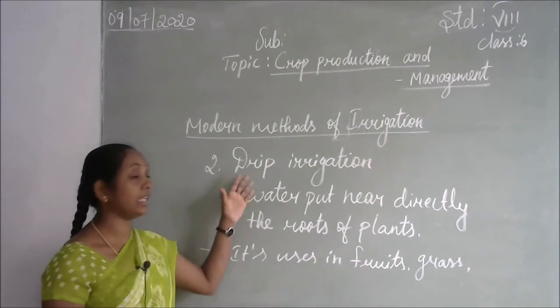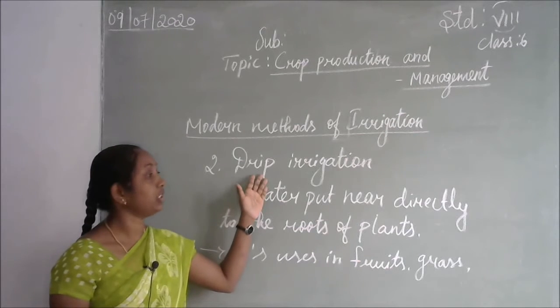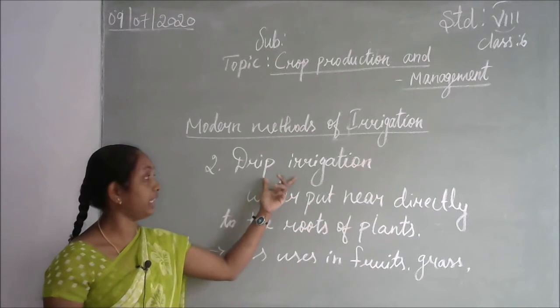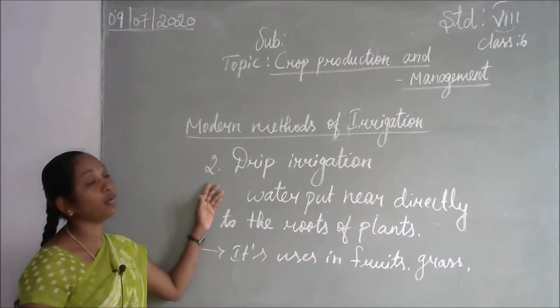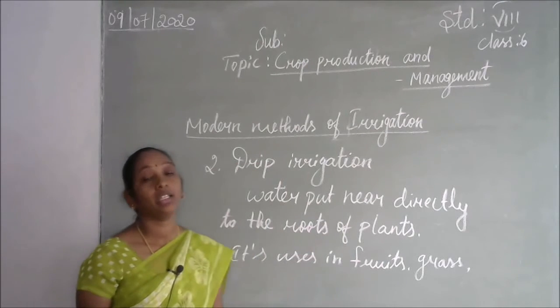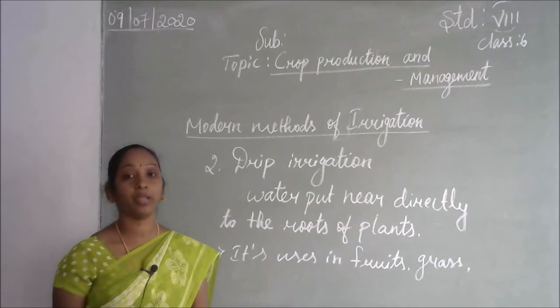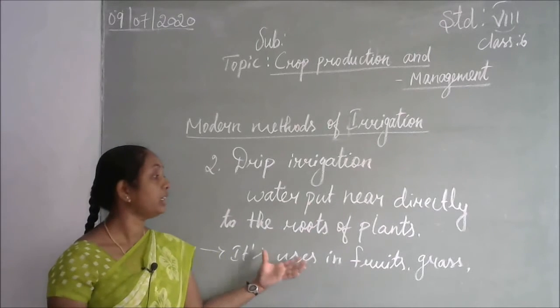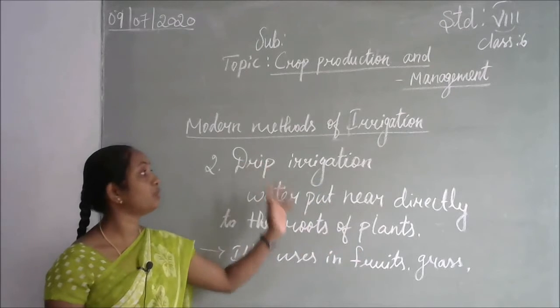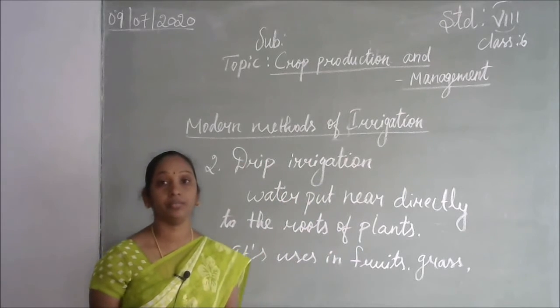That is another type of irrigation, water bottle irrigation. So these are the two very important methods in the modern methods of irrigation. It's very economically useful for the farmers. There's no need to spend more money, and they are using this technology for these modern methods of irrigation.